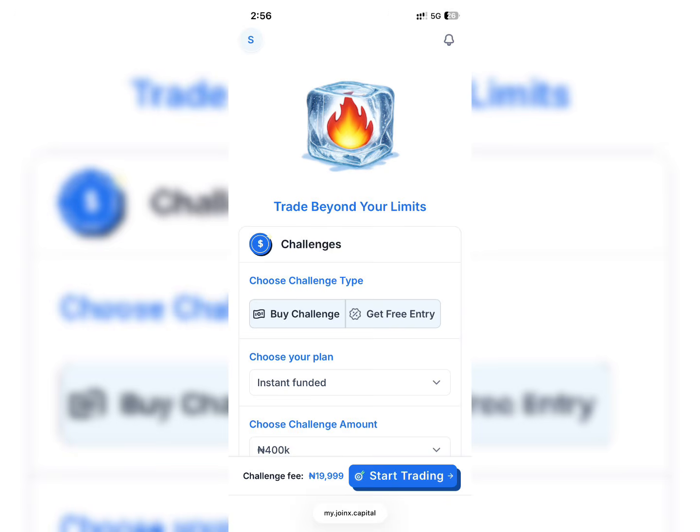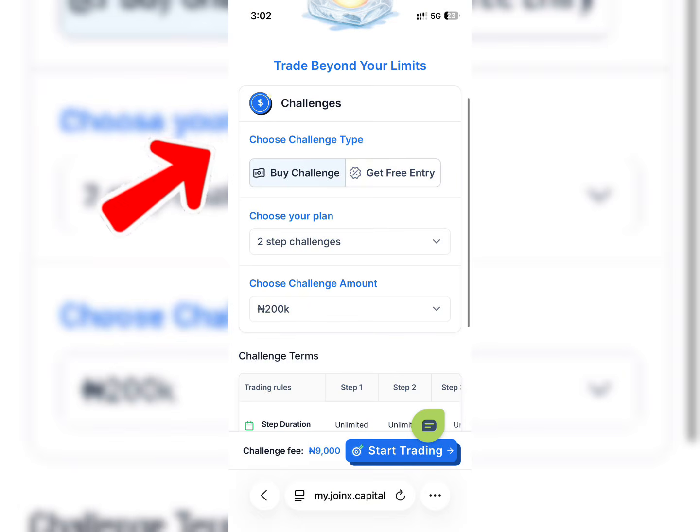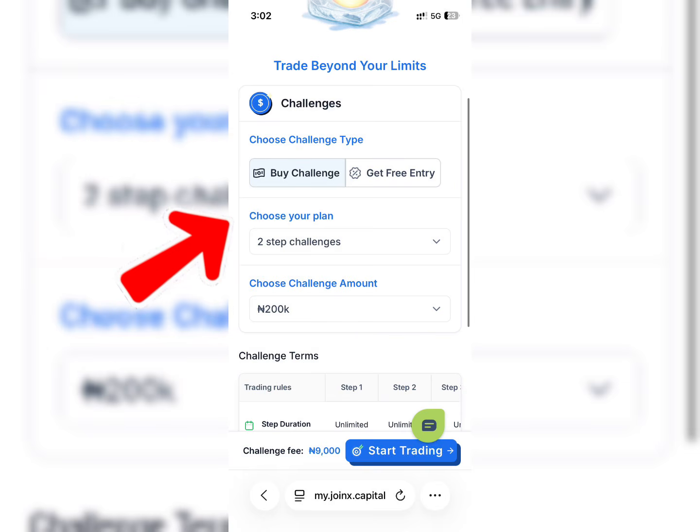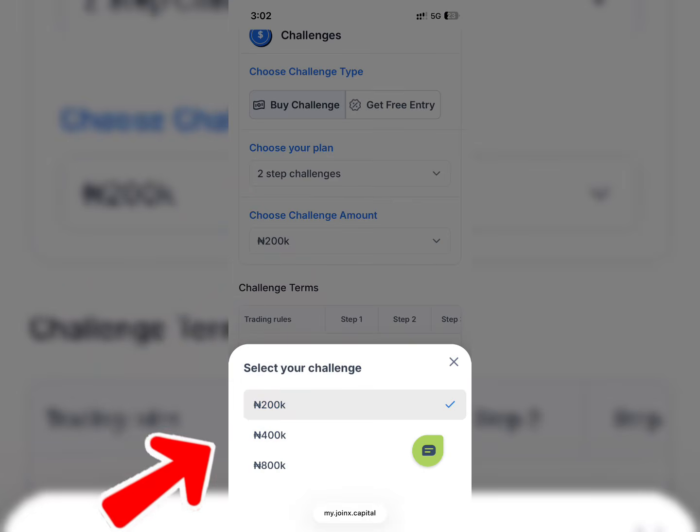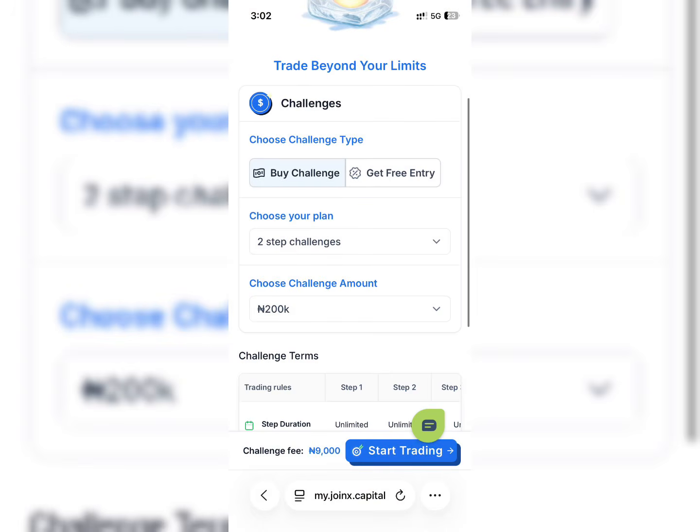Now you can see right here it says challenge, and also you can see details over here that say choose your plan and choose challenge. Don't forget to change this to 2-step challenge. And also right here you can unlock any of these challenges. If you check this section, there's a 200k account, there's a 400k account, and there's also an 800k account. So you can unlock any of these accounts depending on the account which you want. So I'm going to be unlocking the 200k account, and just follow the steps on how I did this.